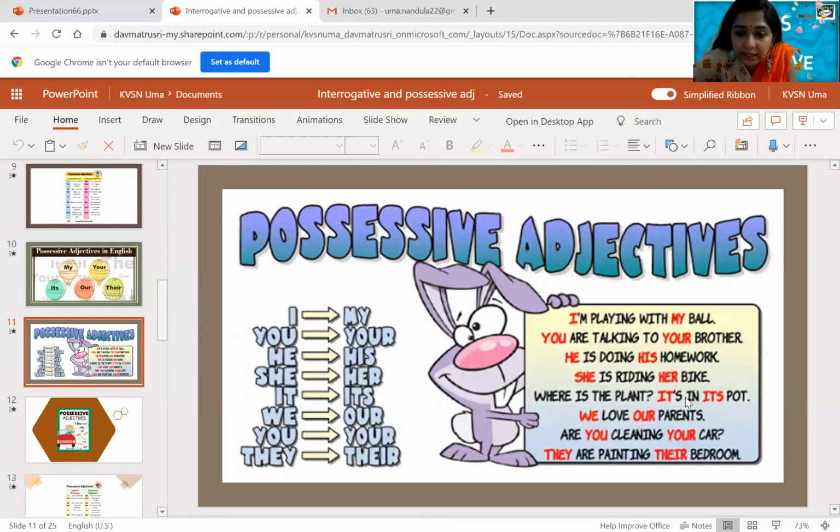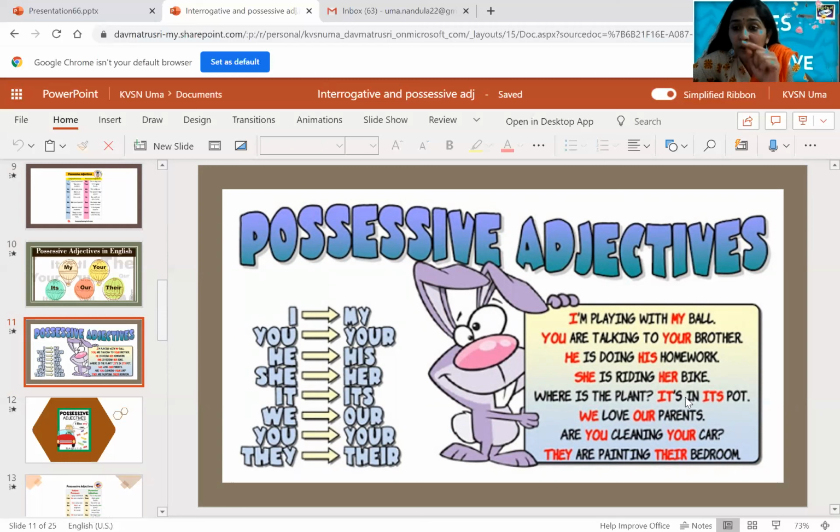As I told you, you can see in the small box: I am playing with my ball. You are talking to your brother. He is doing his homework. She is riding her bike. Whose bike? Her bike. Where is the plant? It's in its pot. Whose pot? Its pot. We love our parents. Whose parents? Our parents. Are you cleaning your car? Whose car? Your car. They are painting their bedroom. Whose bedroom? Their bedroom.